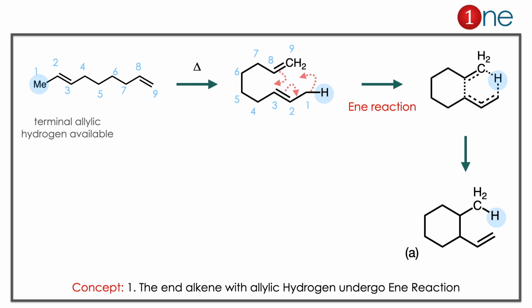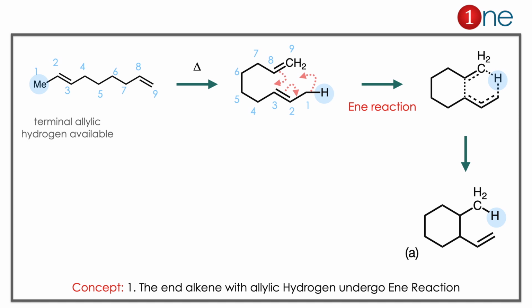Here I have given numbering for our understanding. So we have to do cyclization. We bring together the double bonds here. So 8, 9 and 3, 2 are the double bond positions. You might realize the possibility of an ene reaction here. So a 6-membered ring kind of intermediate is formed here.